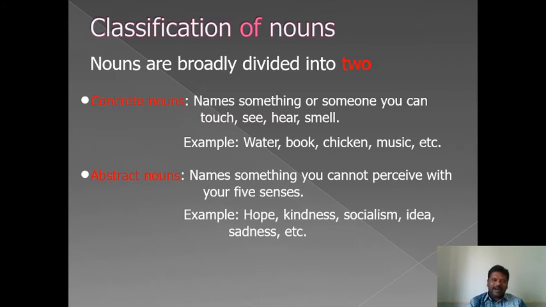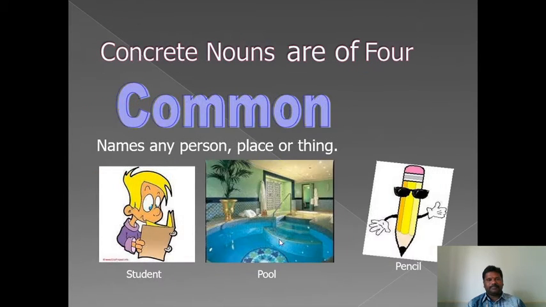Can you see idea? Can you see youth? Can you see patience? No, we can't see them because they do not have any physical form. So these nouns are known as abstract, invisible. We can't see and we can't touch them. Look at the examples: hope, kindness, socialism, idea, sadness.